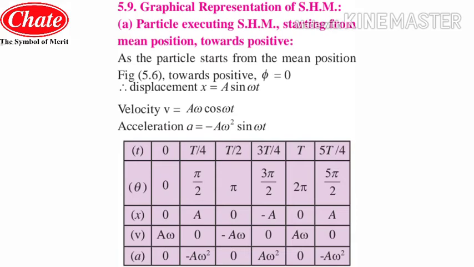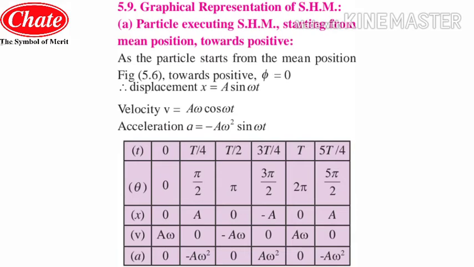First of all, as we know, towards the positive side, phi is equal to 0. Thus the expressions for the displacement, velocity and acceleration are as follows.